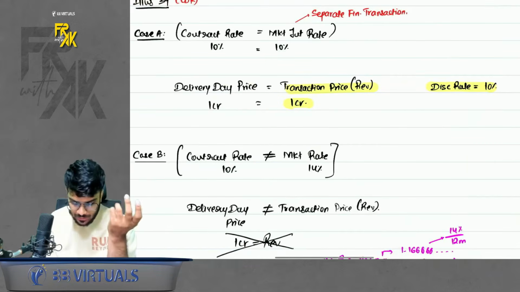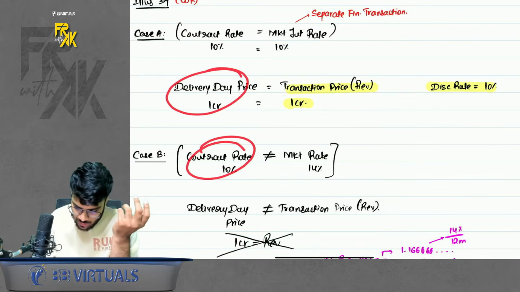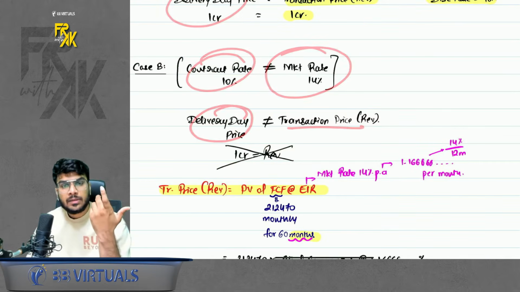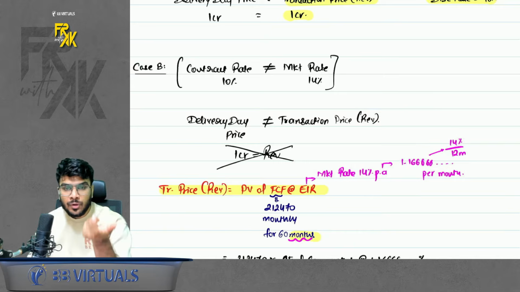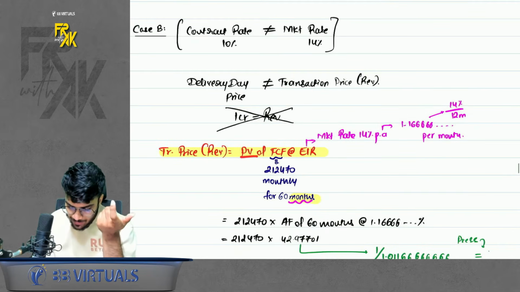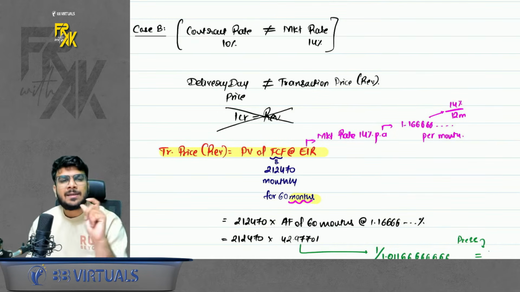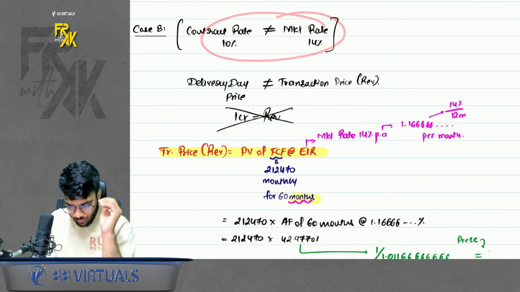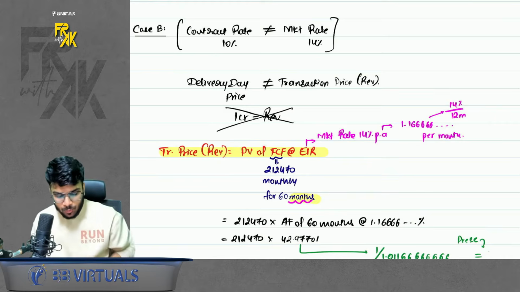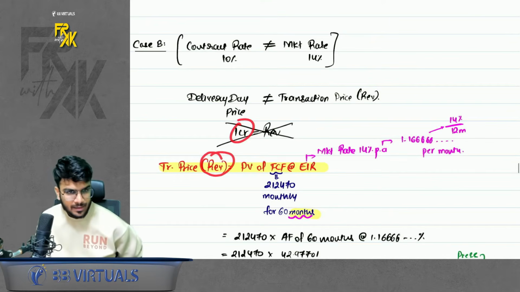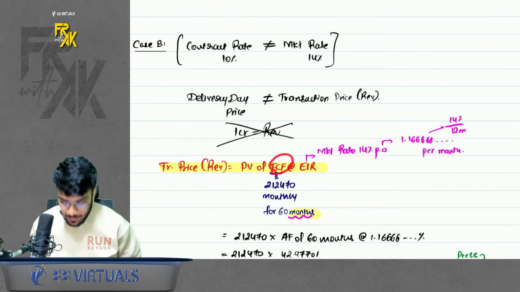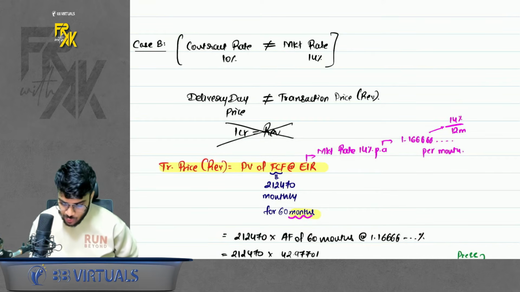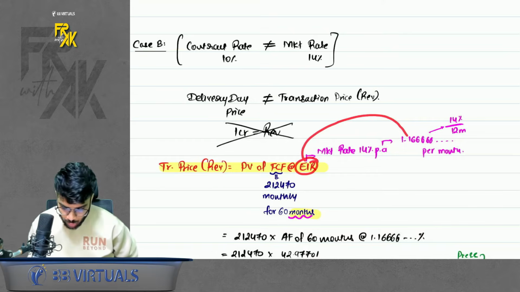So what to do in this case? Your contract rate is not equal to your market rate, so the delivery price won't be equal to the transaction price. In this case, you will have to find the amount of revenue by taking the present value of future cash flow at EIR. This has some linking with financial instruments, right? Whenever the rates are not the same, you need to find the present value to book the amount of revenue. So your revenue won't be 1 CR. The revenue will be the present value of future cash flow at EIR. Here monthly payments are there, so EIR should also be computed monthly. I taught you how to calculate this.